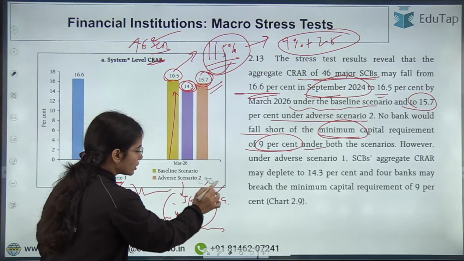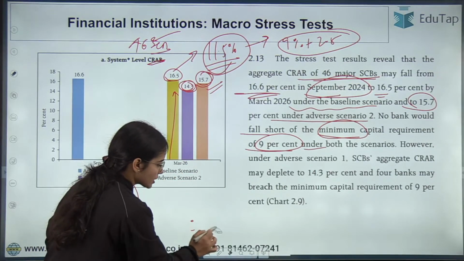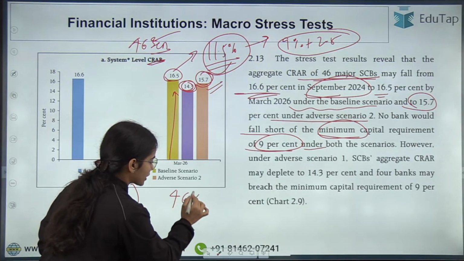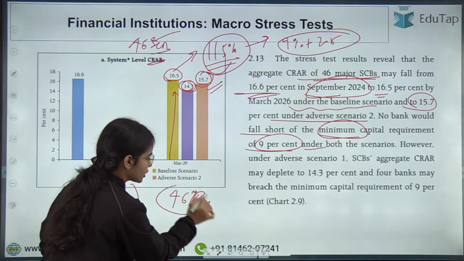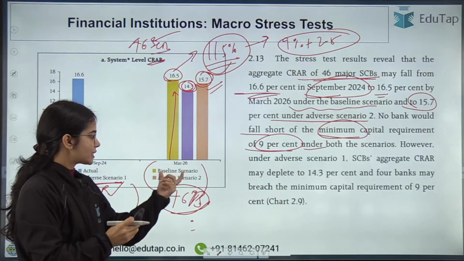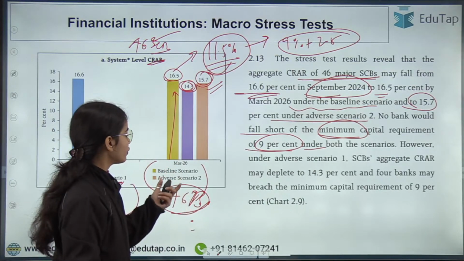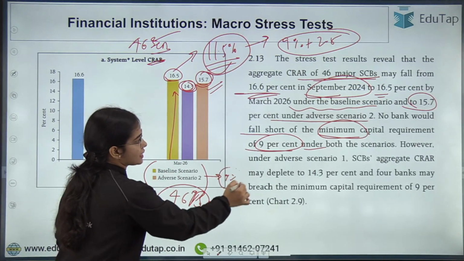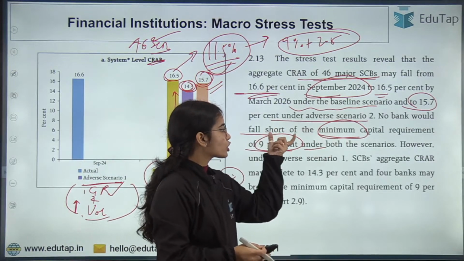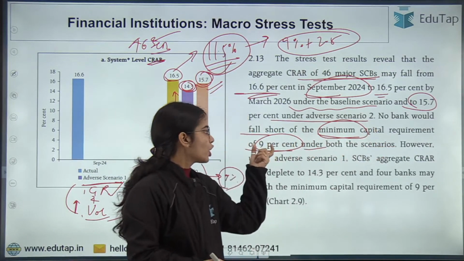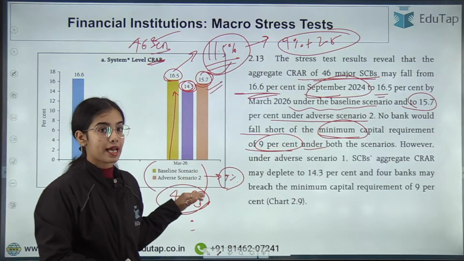No bank would fall short of the minimum capital requirement of 9% under both scenarios, the baseline scenario and adverse scenario 2. All the 46 banks that are tested, under the baseline scenario and the adverse scenario, will hold 9% of CRAR. So no bank would fall short of the minimum capital requirement of 9% under these scenarios.